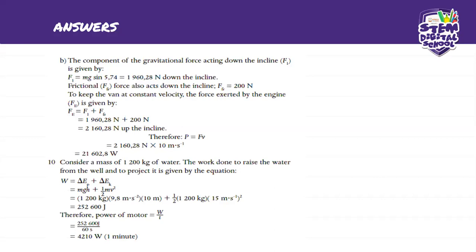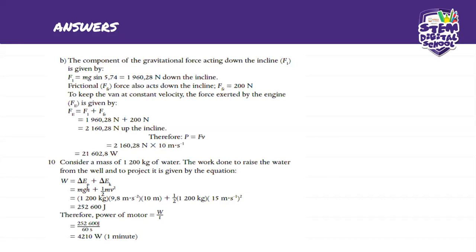And what is going to be our F frictional? It's going to be 200, and our F1 is what we calculated, mg sine 5.74, and that will give us 2,160.28 newtons up the incline.